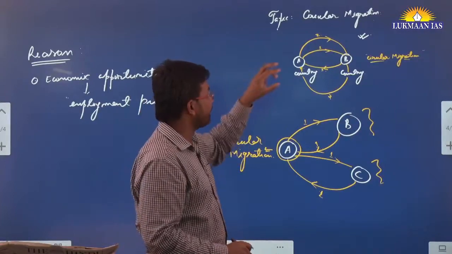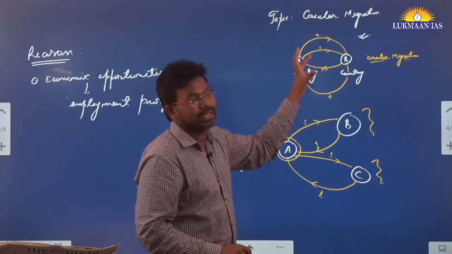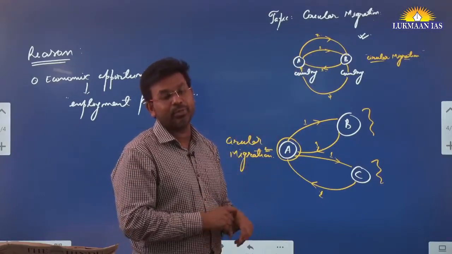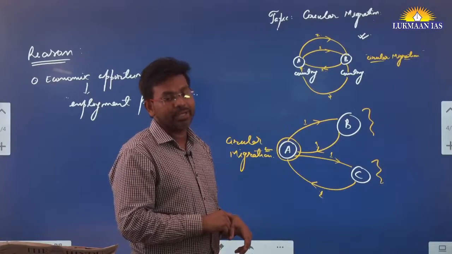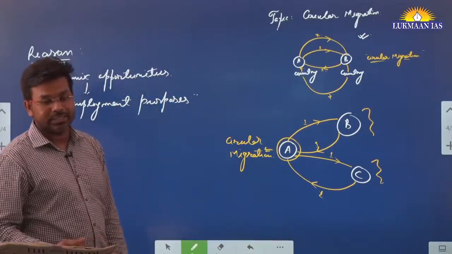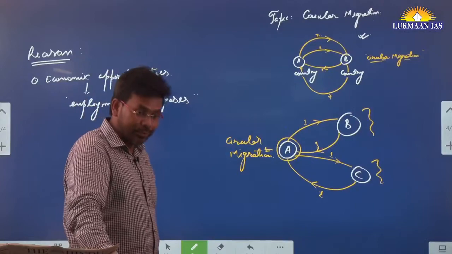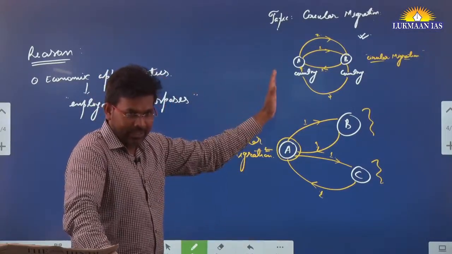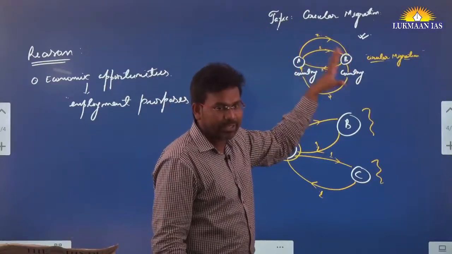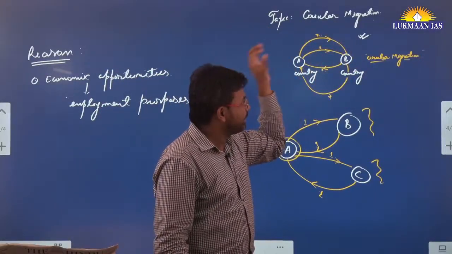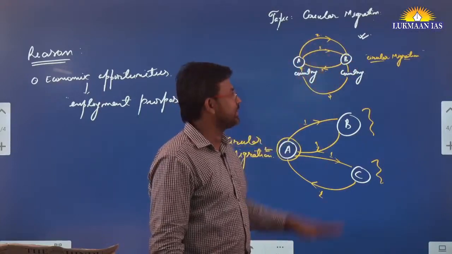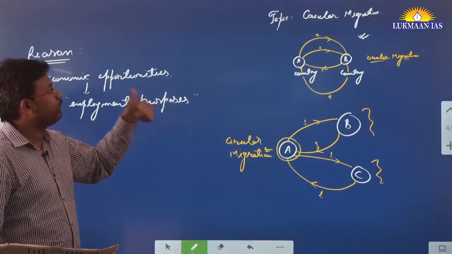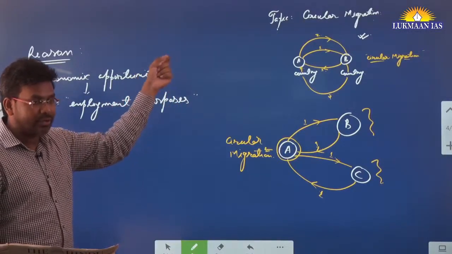It should not be that a person is fleeing from country A to country B because of atrocities. That will not be considered part of circular migration. That will be considered part of asylum seekers or refugee seekers. But in this case, movement is free. The destination country is allowing the person to legally reside over there, and their rights are being protected. So in this article they have talked about the conditions that fulfill the conditionality of circular migration.